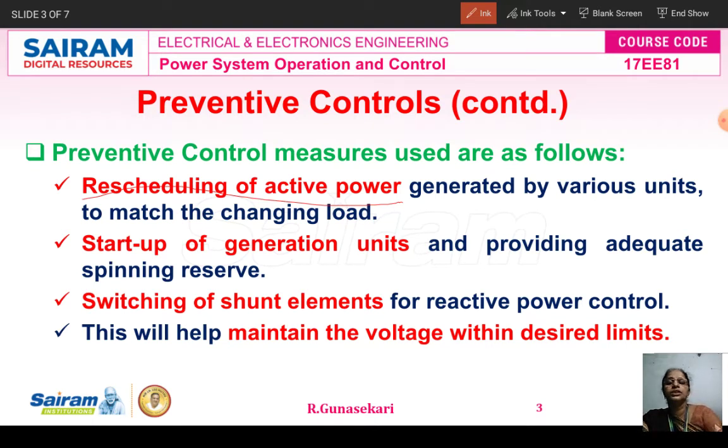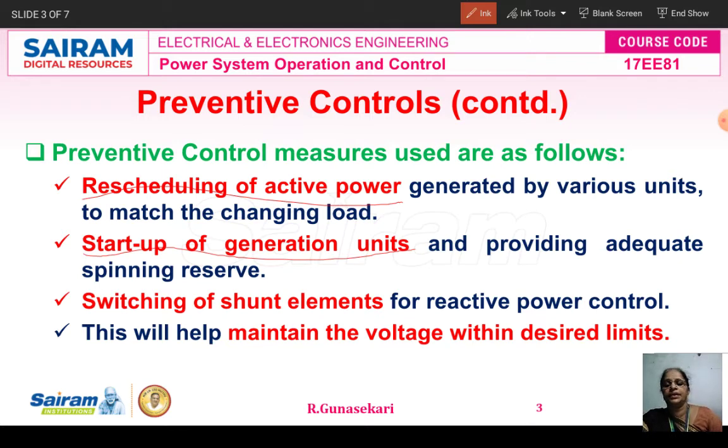The second one is startup of generation units, because a startup cost is also there. The startup cost means when cooling as well as banking. Two approaches are used in the power system for unit commitment. One is startup cost when cooling, another approach is startup cost when banking. So here, the startup of the generating units and providing adequate spinning reserve, the startup cost and the spinning reserve, we have to study in the unit commitment chapter only.